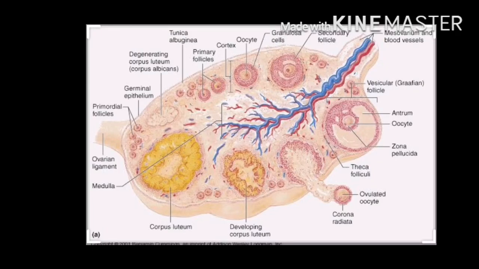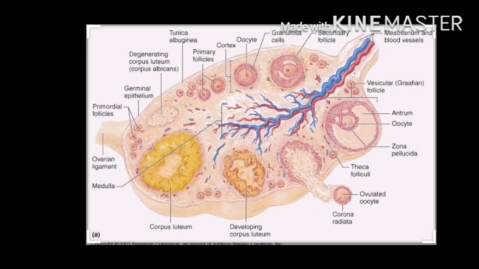So see here in that diagram, blood vessels are present in the inner part, that is called the medulla, then primordial follicle, then primary follicle, secondary follicle, tertiary follicle, then next to that the mature follicle, then the oocyte is present inside that mature follicle. Then ovulation takes place. That mature follicle gets ruptured and ova is released outside.